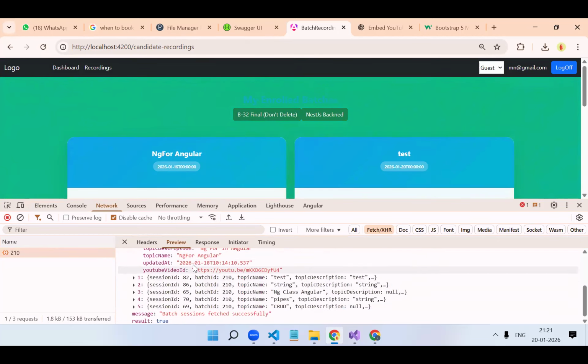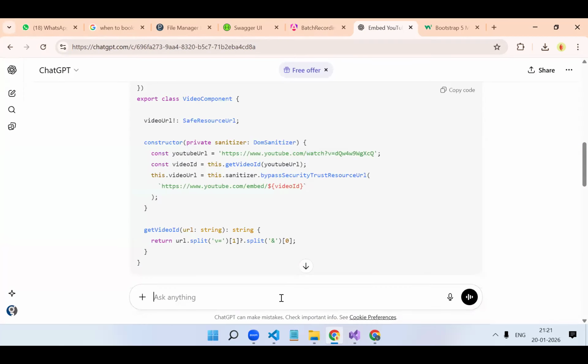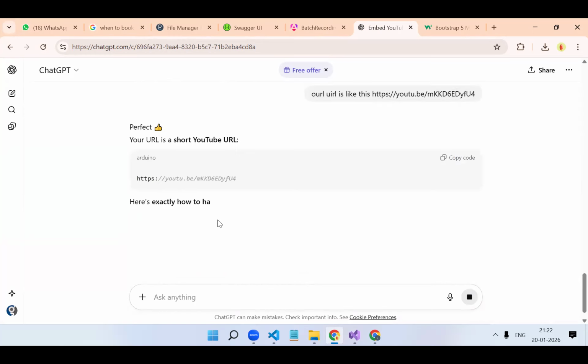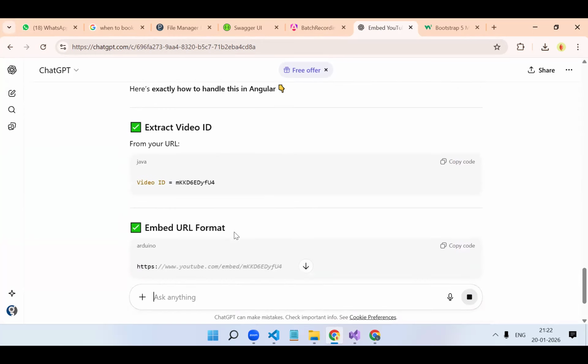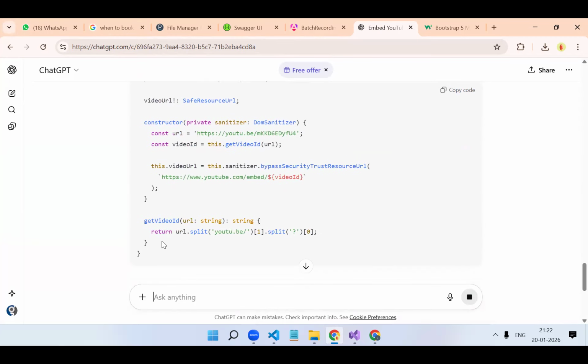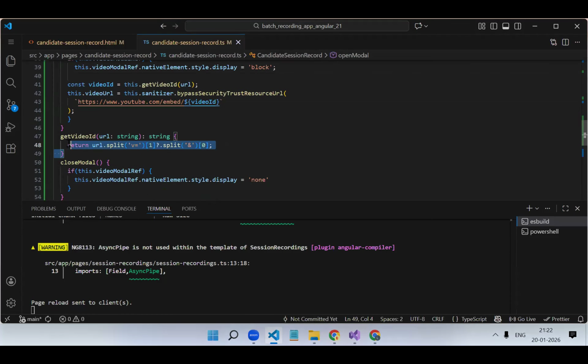We will pass our URL. Our URL is like this. Then it will modify that function. Hmm, like this. This function only needed modification.